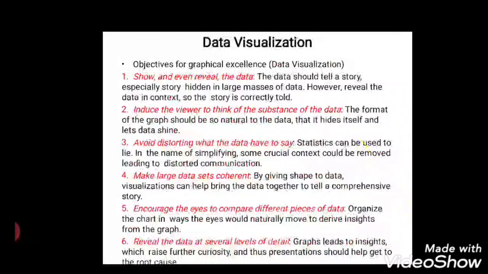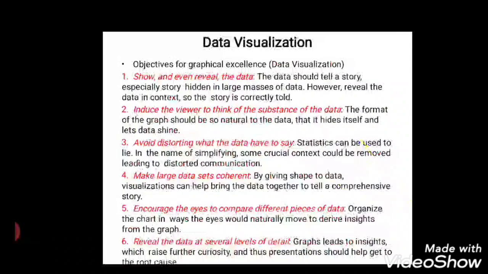Show and even reveal the data. The data should tell a story, especially a story hidden in large masses of data, and induce the viewer to think of the substance of the data, the format of the graph you have used, what it is hiding and what it is providing. That should be made clear. So avoid distorting what the data have to say. Statistics can be used to lie. In the name of simplifying, some crucial context could be removed, which should not lead to miscommunication.